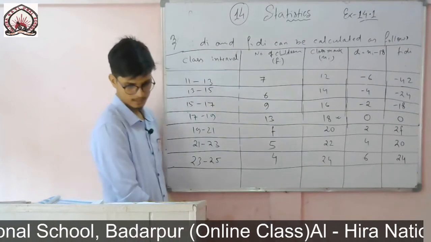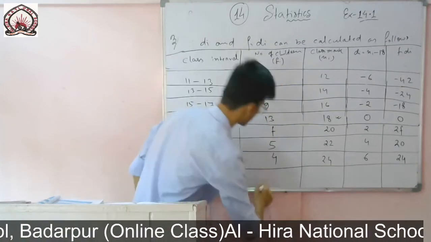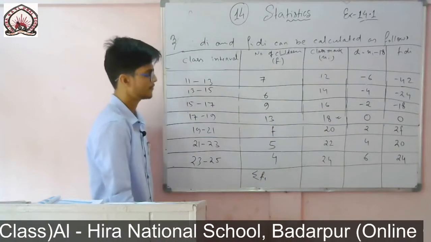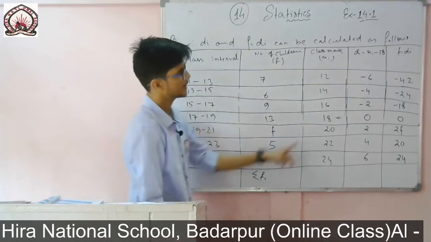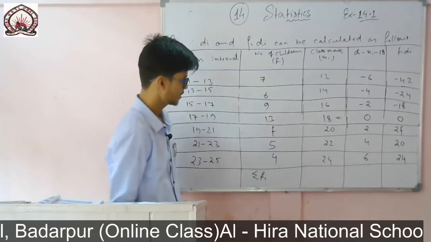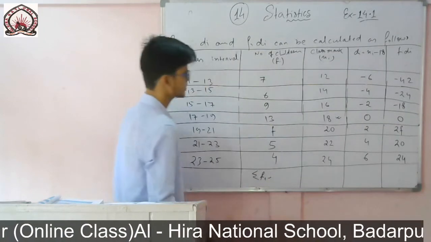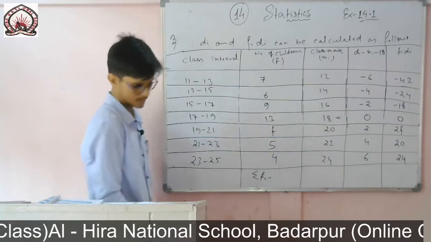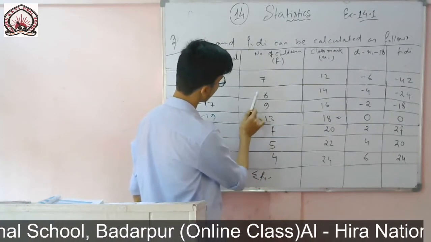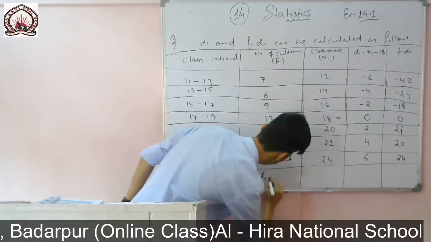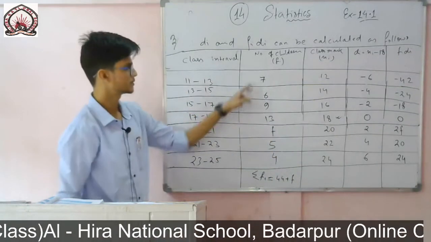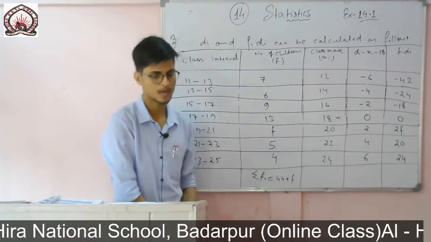If I add these, first of all I need the summation of fi, because we know the formula: mean equals summation of fi di divided by summation of fi, plus the assumed mean. So I have to find this. The sum of the frequencies, if you add it, is 44 plus f.